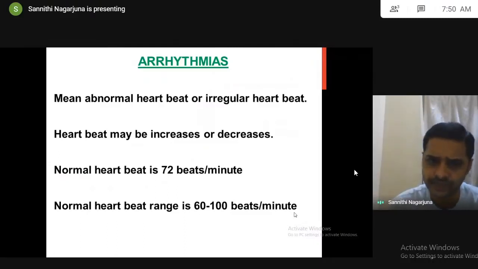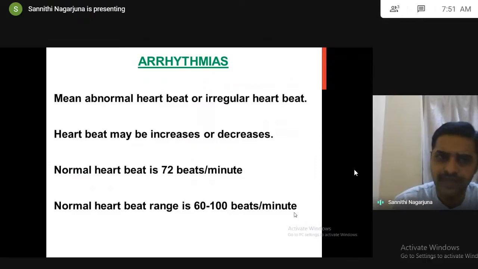heartbeat is influenced by several factors. The heartbeat is influenced by your sleep pattern, your stress pattern, your food pattern, your body posture, whatnot. Every factor will influence the heartbeat. It is going to vary from one time to another. So no individual has 72 beats per minute at all times. It is a highly variable factor. The normal heartbeat range is 60 to 100 beats per minute.